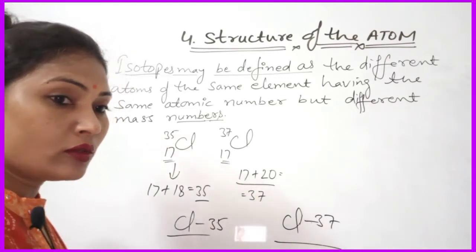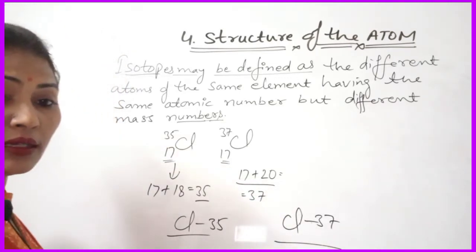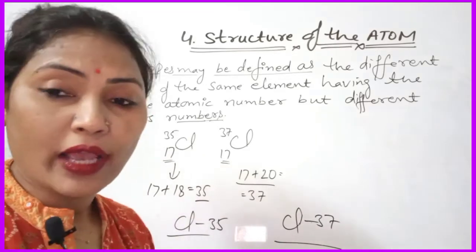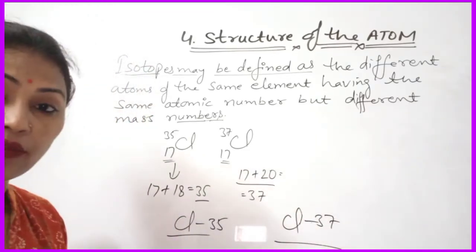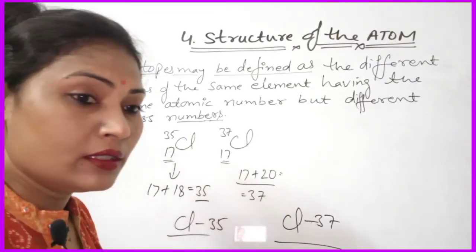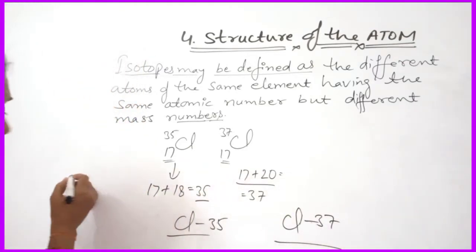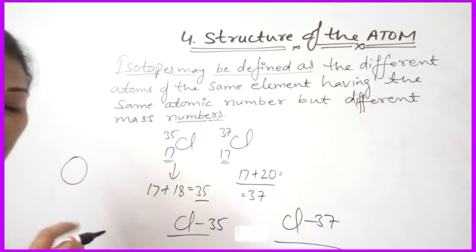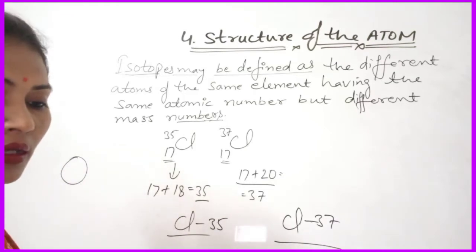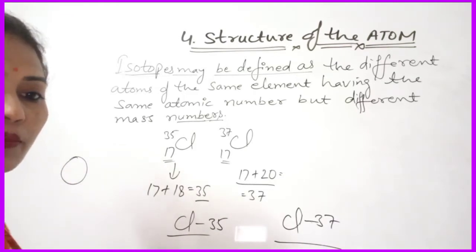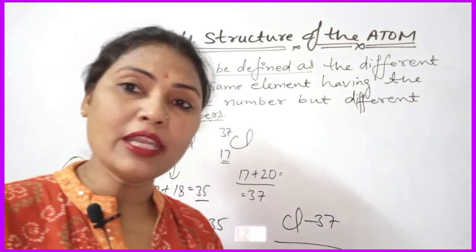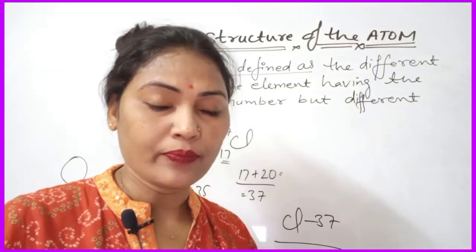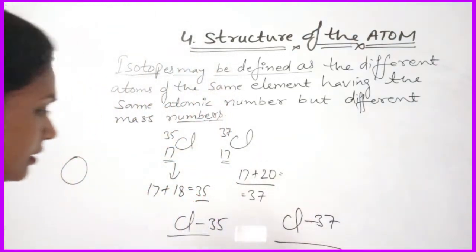Okay. So how can we make the diagram of isotope, that is chlorine 35? We can draw the diagram. This is the nucleus which contains 17 protons, that is atomic number, and neutrons are 18.